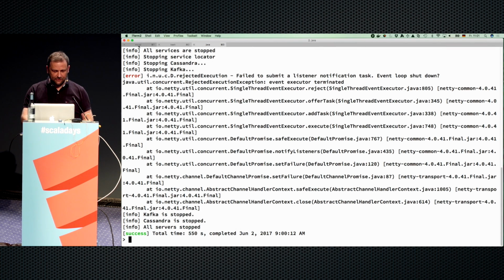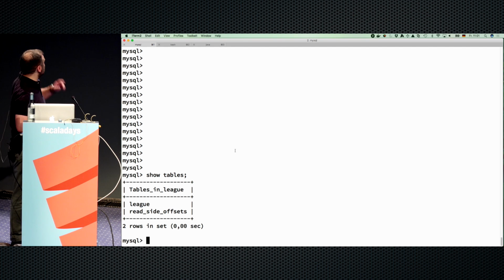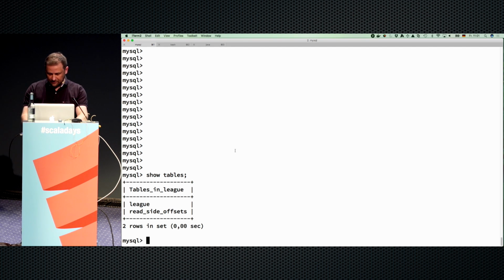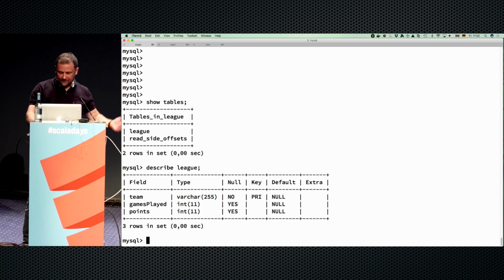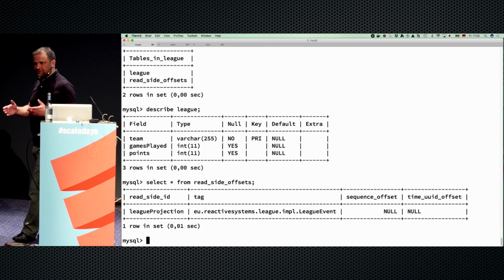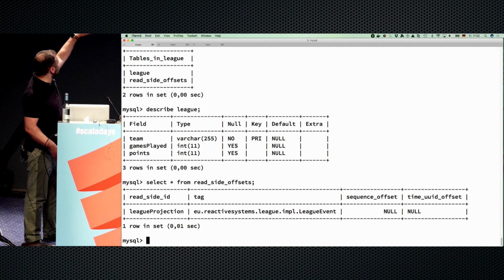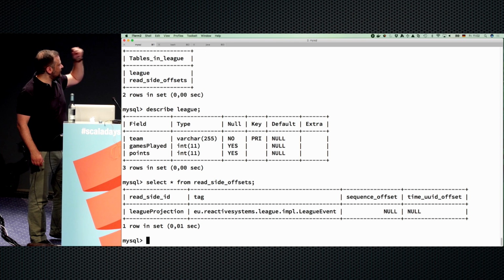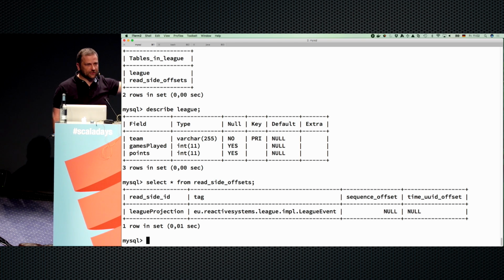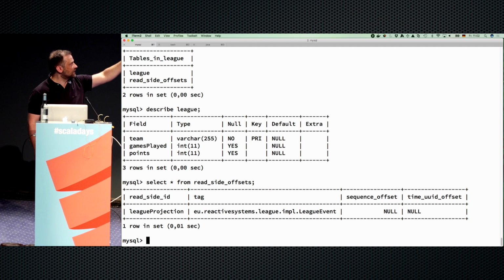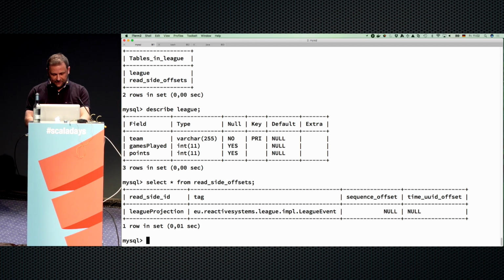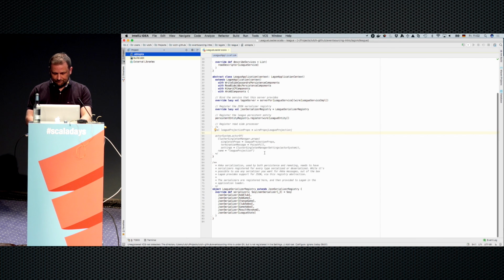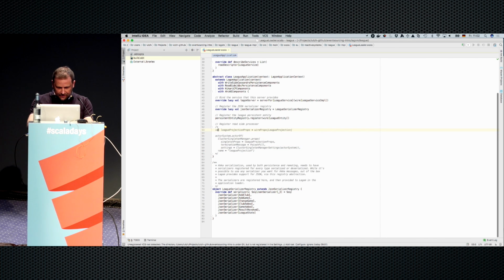So I'm going to write to a MySQL database. As I said, I created this little database schema. So I have a table for the league. Pretty straightforward, the team, the games played, and the points. And for this offset functionality, there's a table to store this offset. I would say, OK, this is for my league projection. The event tag I'm using is this one. And because the events are stored in Cassandra, they're going to be stored with a time UUID offset. So I have a column to store the last offset. I haven't processed any events yet, so there's nothing in there.